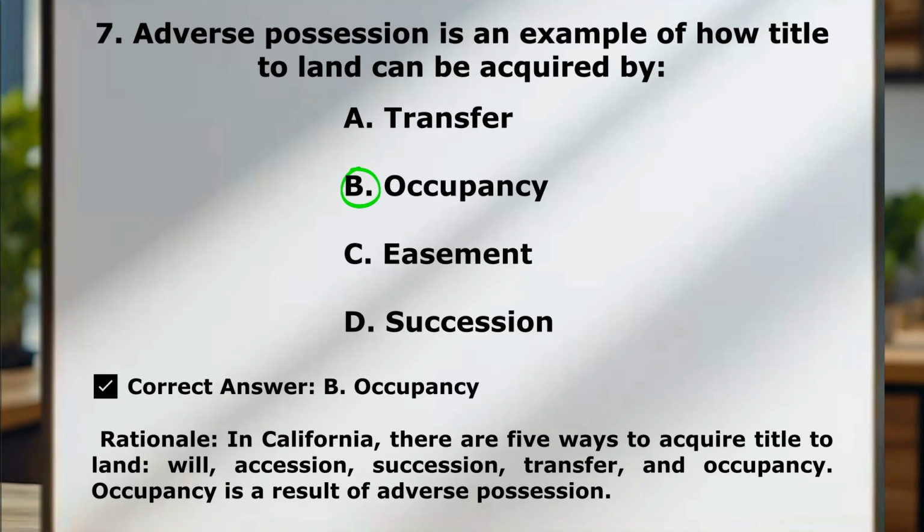So in California, there's 5 ways to acquire title to land: will, accession, succession, transfer, and occupancy. And occupancy would be the result of adverse possession. So if you just understand what the definition of adverse possession is, you will get this one correctly.